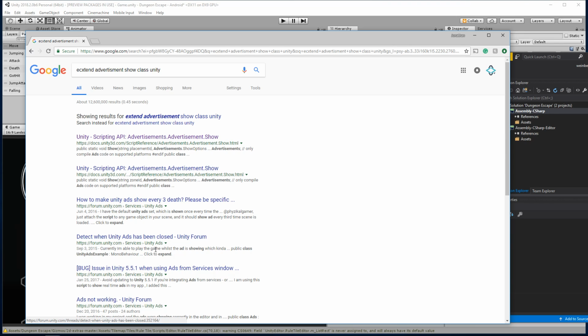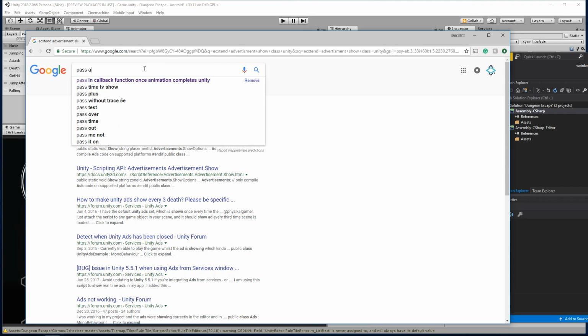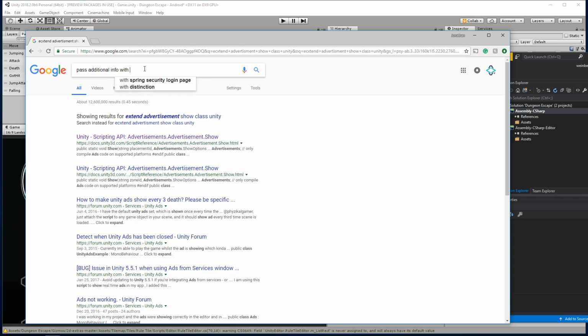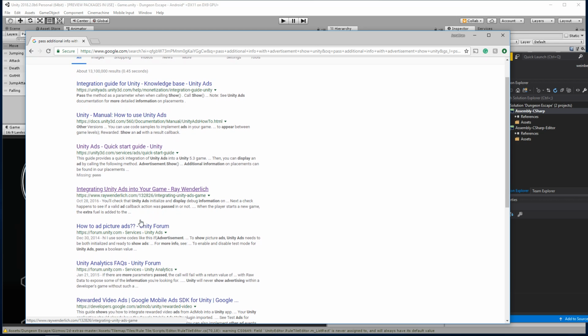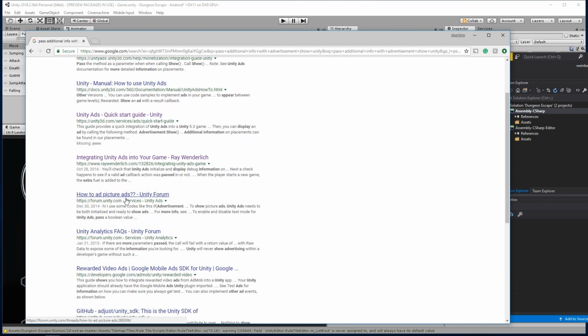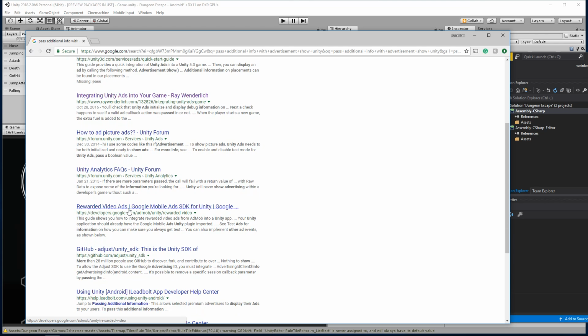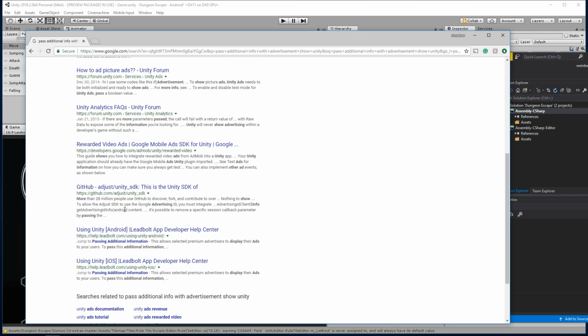Detect when Unity Ads has been closed. Let's see. Pass additional. Rewarded video ads, Google, yada yada. Damn.